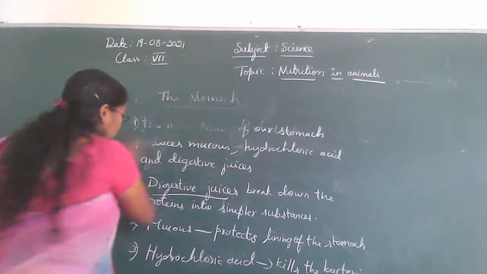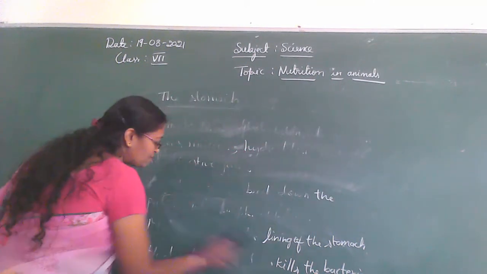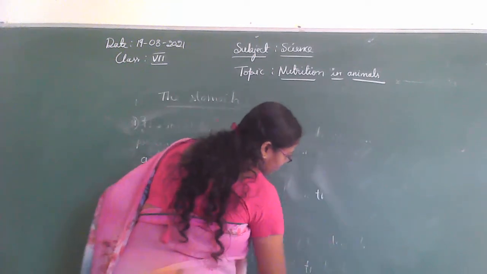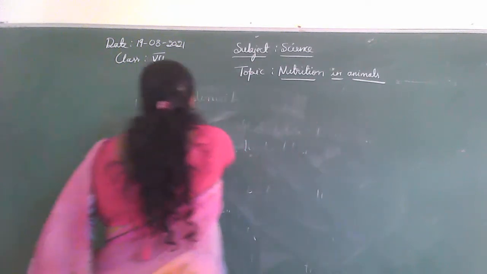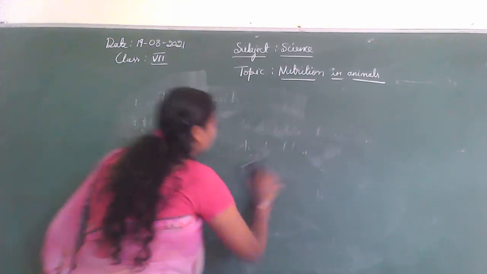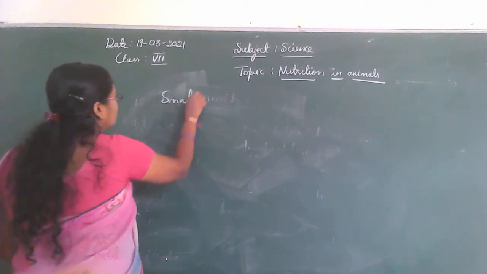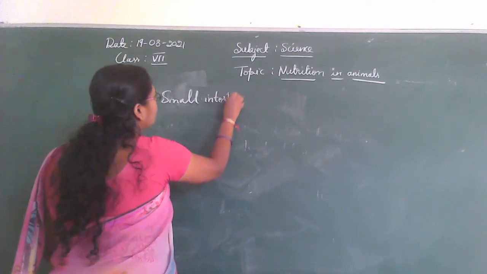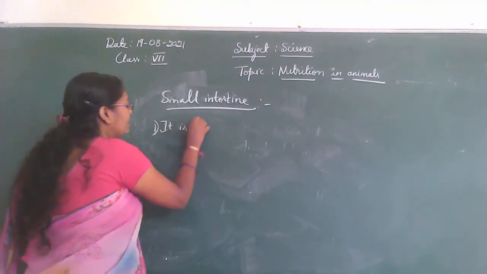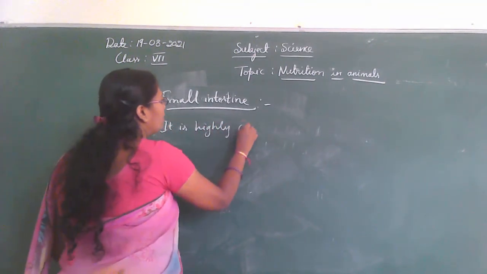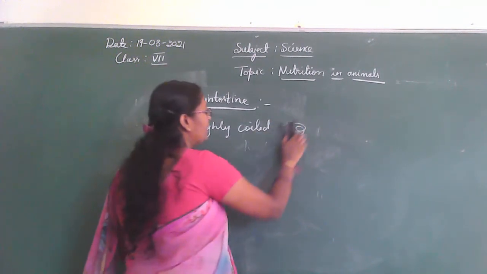Let us come to another part of our alimentary canal, called the small intestine. Let us know more about the small intestine. It is highly coiled like this.